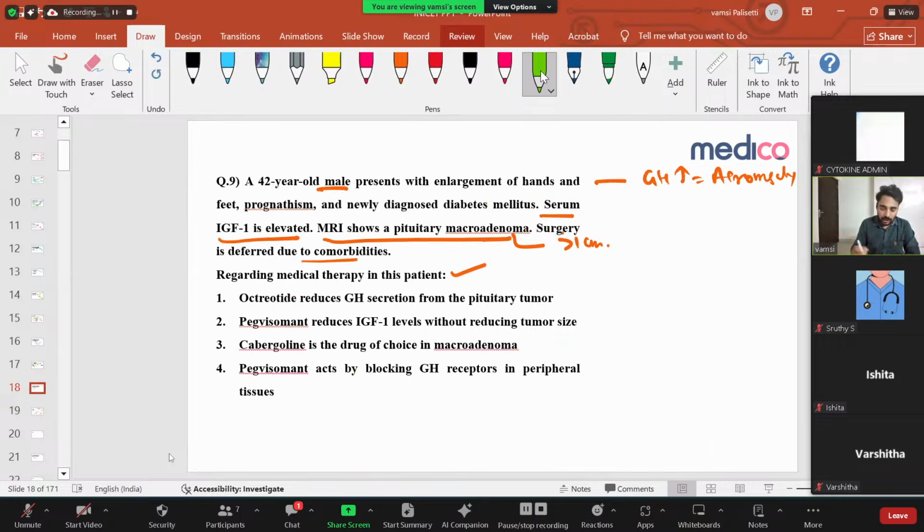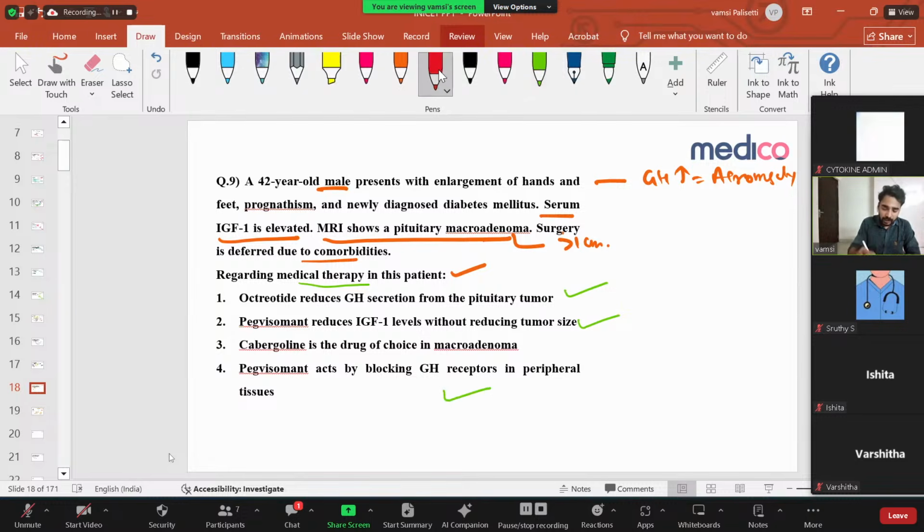What is the question asking? Regarding medical therapy, what about this patient? Octreotide reduces growth hormone secretion from the pituitary tumor. We discussed somatostatin analogs. Somatostatin will reduce every hormone. So it reduces, correct? Then pegvisomant reduces IGF-1 levels without reducing tumor size. We discussed pegvisomant is a growth hormone receptor antagonist. It also decreases the IGF-1 levels. And second, pegvisomant acts by blocking growth hormone receptors. Yes, correct. This is also correct.